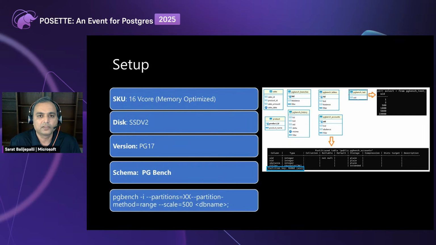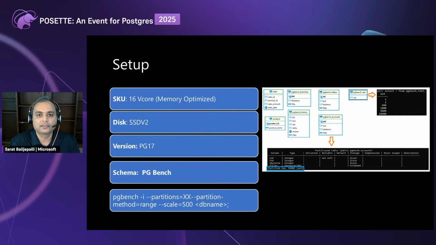There are around 5 partitions. It's a list partition table. The pgbench accounts table is a range partition table on the AID column of that table. The partitions vary. So the way the setup is made, pgbench created the database with a scale factor of 500, but I've created 5 or 6 databases.